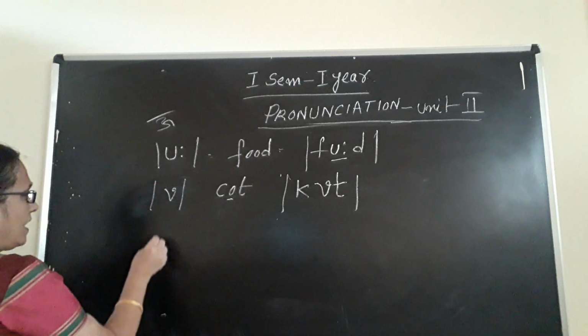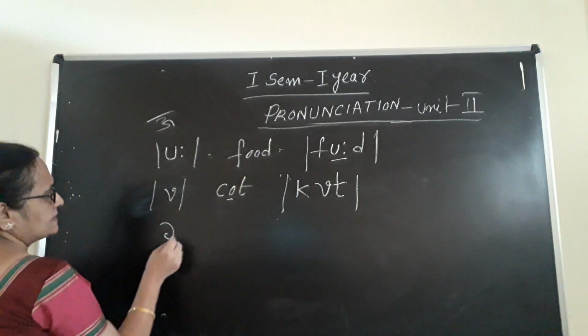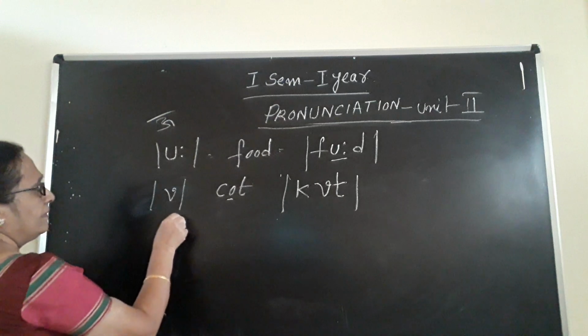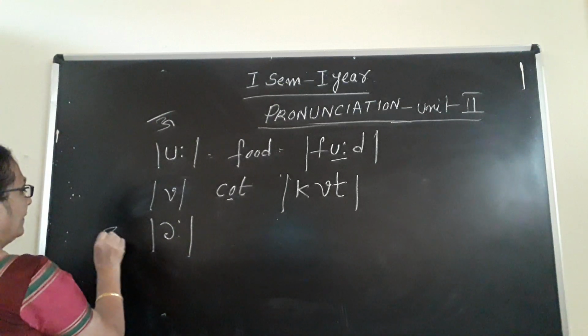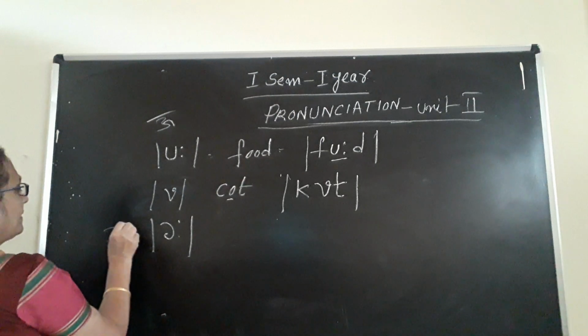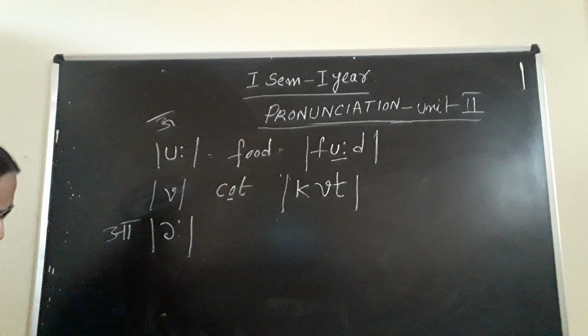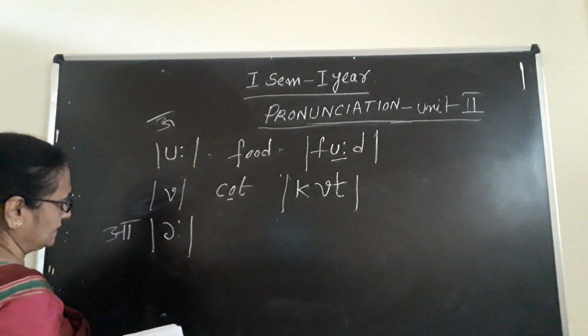Then next comes the A sound. How do you write the A sound? Like this. Bend, C, bend. The bending of C here gives you the A sound. Like in Hindi I am writing here A, so that you can understand it well. This is the A sound, just like this.